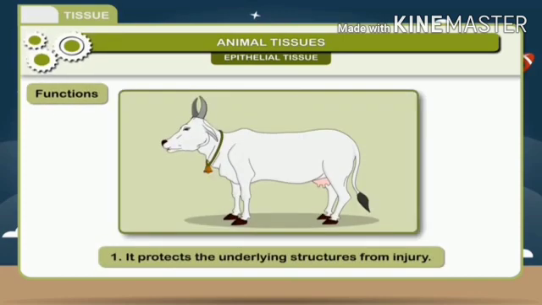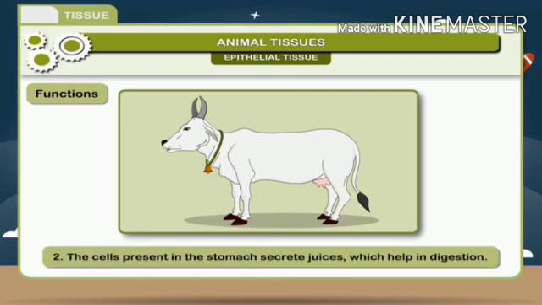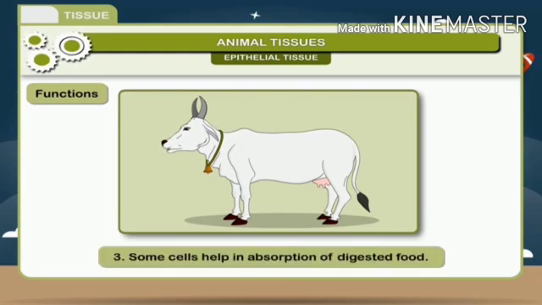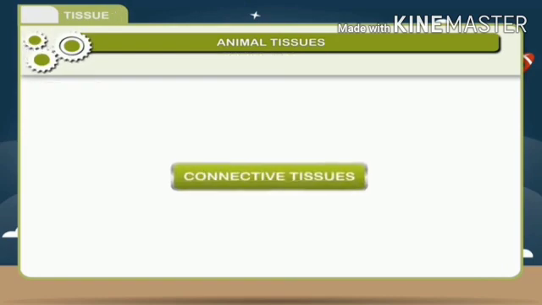It protects the underlying structures from injury. 2. The cells present in the stomach secrete juices which help in digestion. 3. Some cells help in absorption of digested food. 4. Cells of the skin excrete sweat to remove waste products.